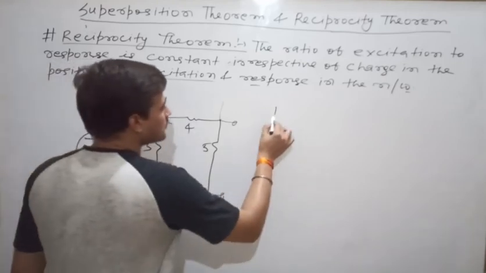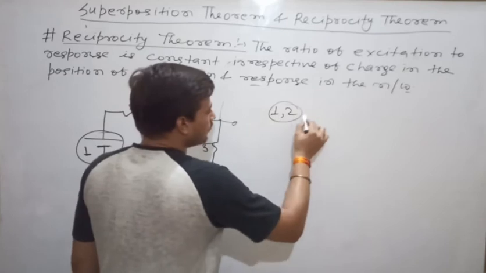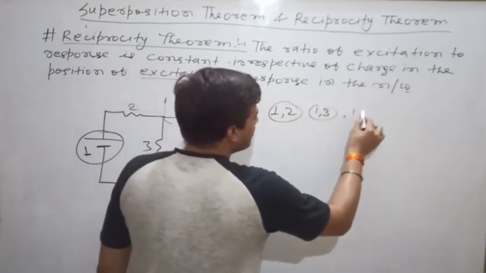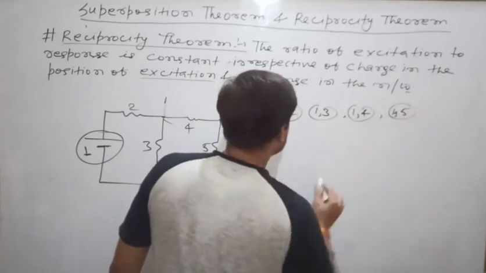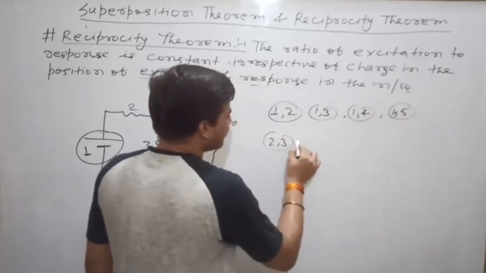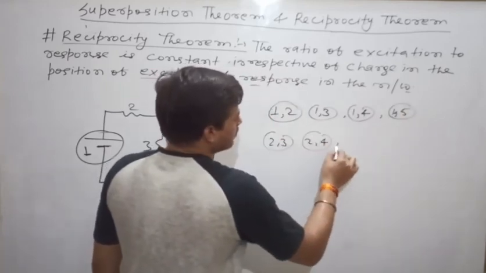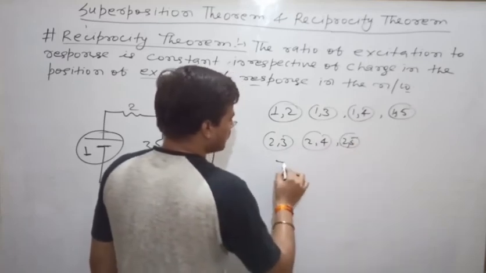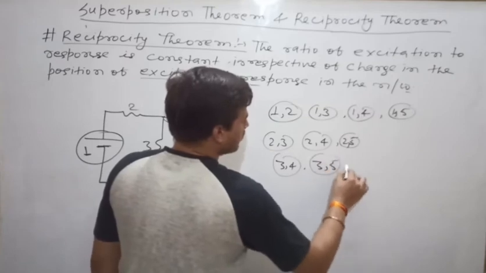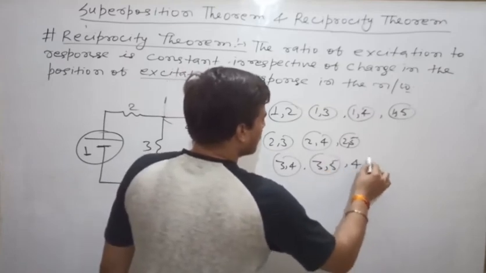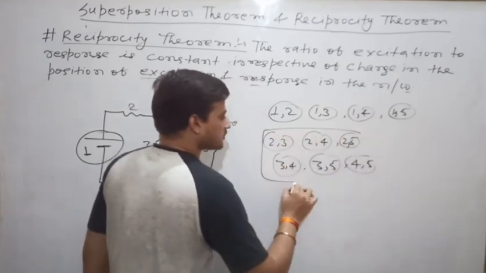That means 1, 2, 1, 3, 1, 4, 1, 5. These pairs are possible, but 2, 3, 2, 4, 2, 5, 3, 4, 3, 5, 4, 5, these pairs are not possible.